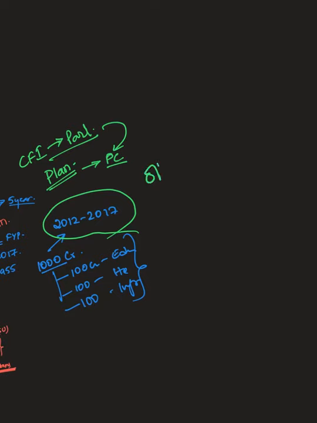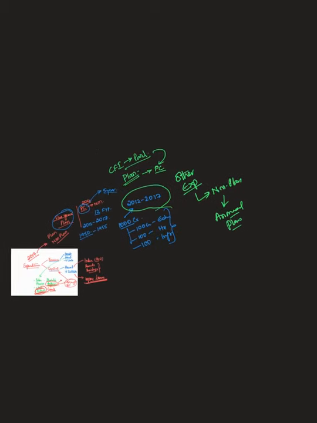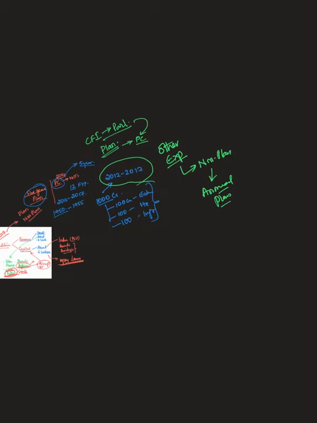All other expenditures were put under non-planned expenditure. These were decided by the annual plans or by the government. So this is how expenditures were being spent till 2017.